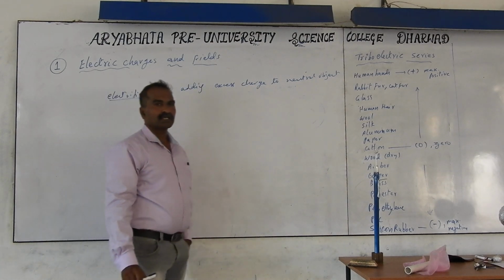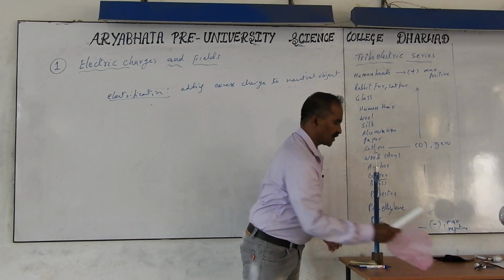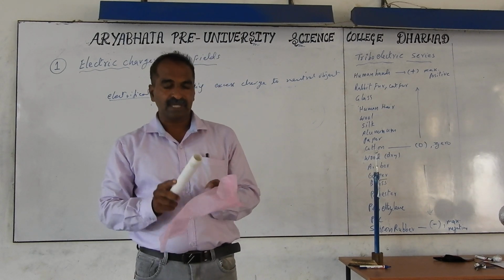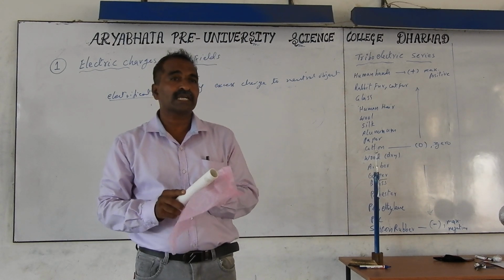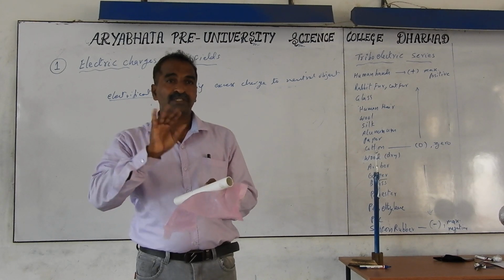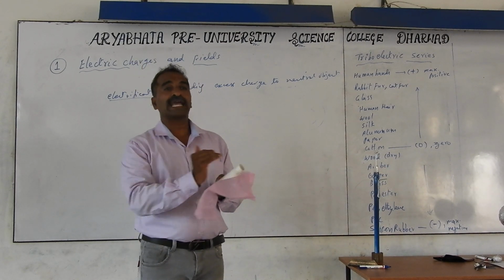So there are 3 types of electrification. The description we will discuss later. In case you take one object and touch it with another object, on the surface, electrons are present for every atom. So you are actually able to transfer the electrons from one material to another material. You cannot transfer the particles inside the nucleus. Neutrons and protons cannot be transferred. So we can transfer only electrons, which means only negative charge actually transfers.